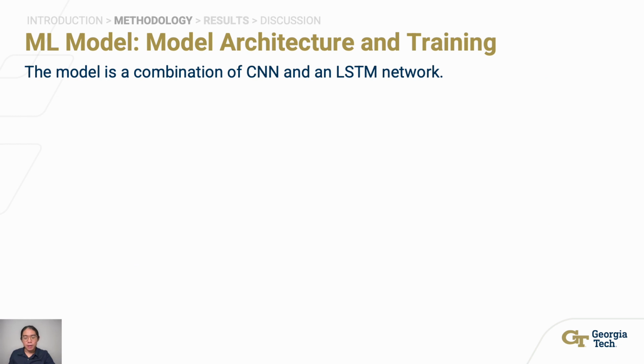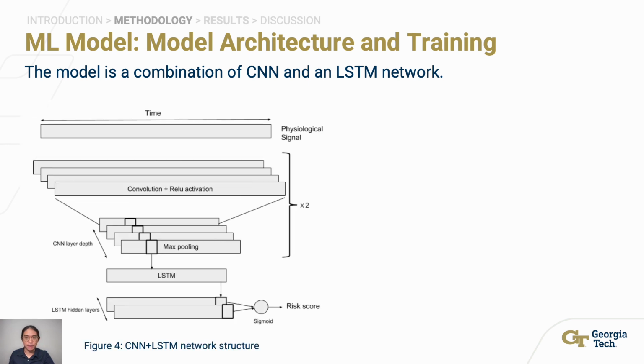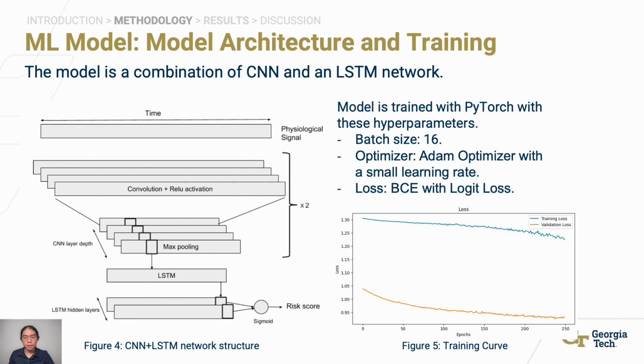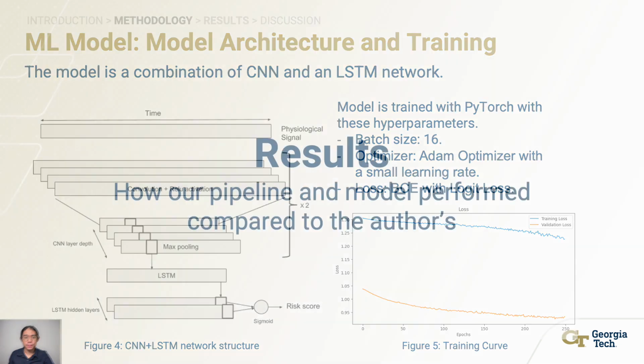The deep learning model in the ML environment consists of two parts: a convolutional neural network to find the latent representation of the signal, and an LSTM network that captures the time dependency. Shown here is the architecture of the model. The model is trained with PyTorch with the following hyperparameters, and as seen in the training curve, the training and validation losses are declining in tandem, which shows that the model is learning well.